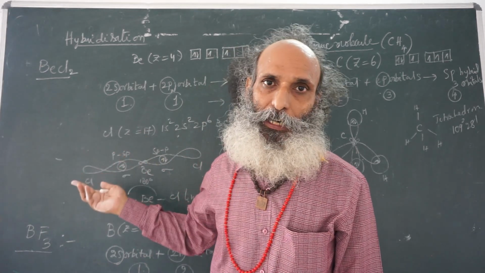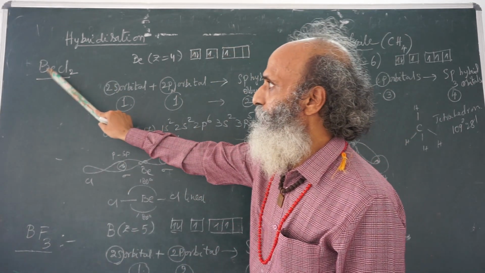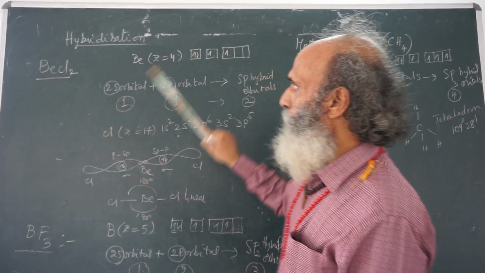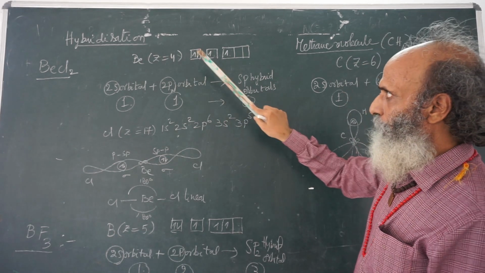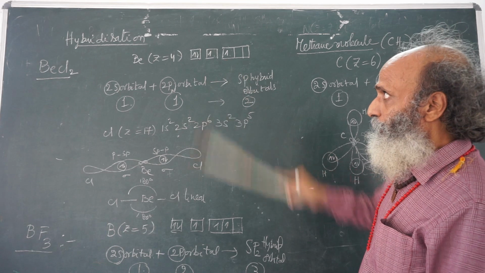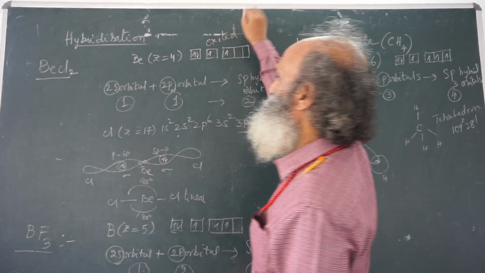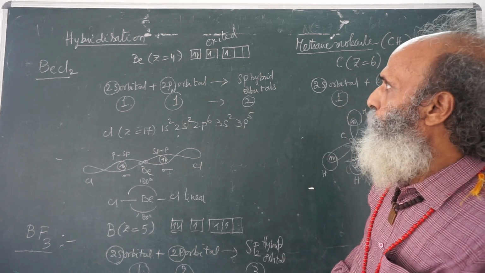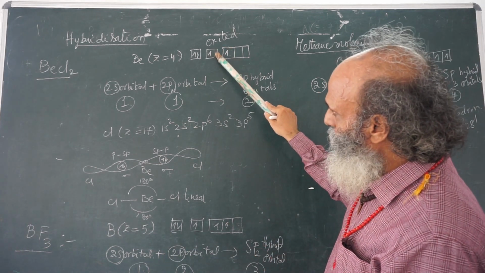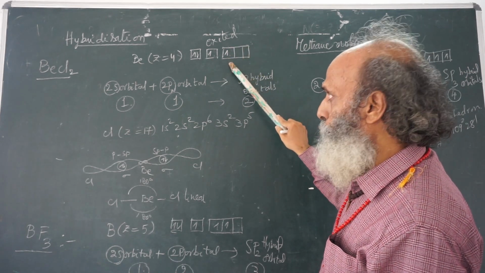Let us try to understand through examples. Now, beryllium chloride. See, there is a central atom, beryllium. Beryllium atomic number 4: 1s2, 2s1, 2p1. This is the excited state configuration. Now, there is one electron in the 2s and one electron in the 2p.